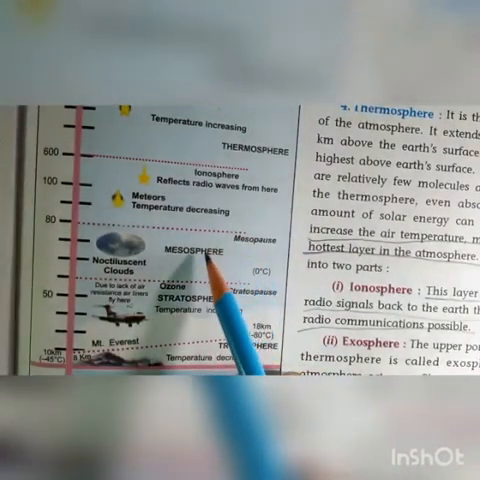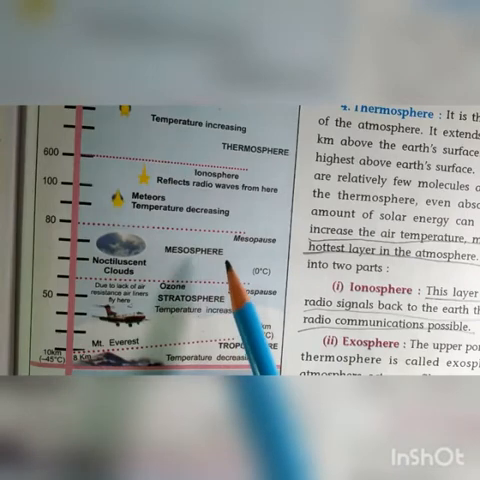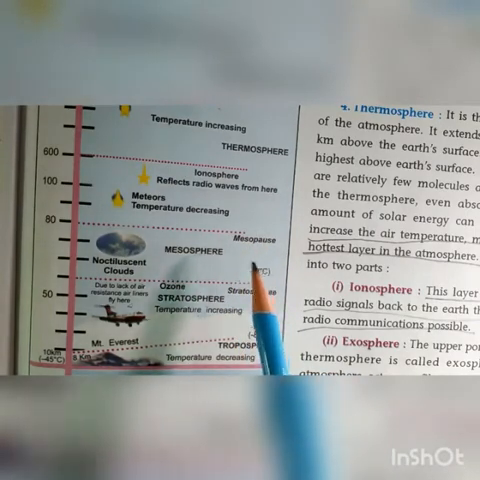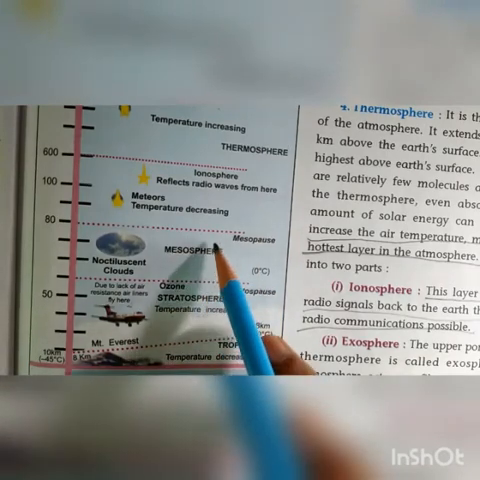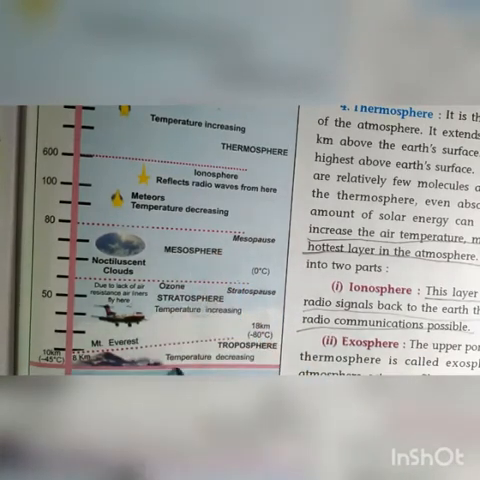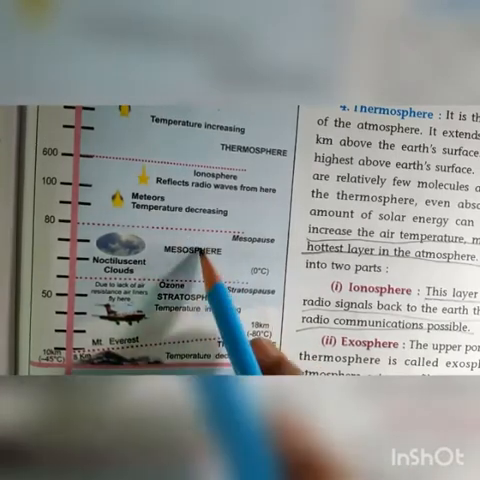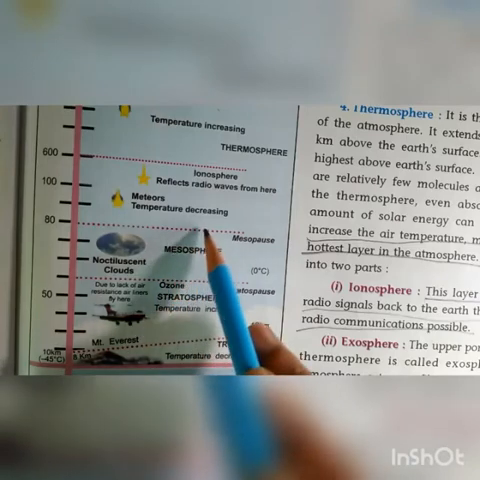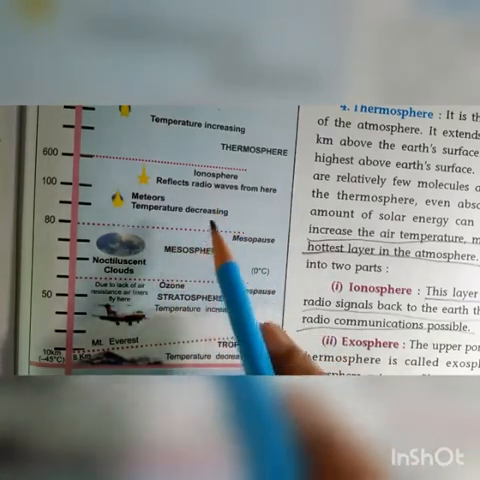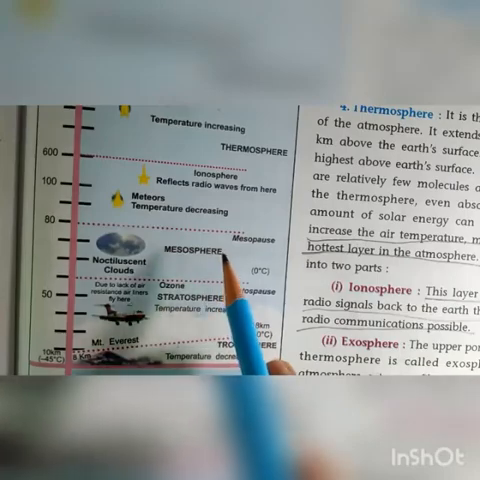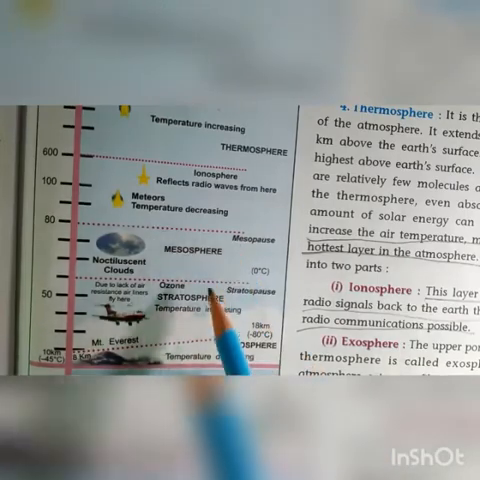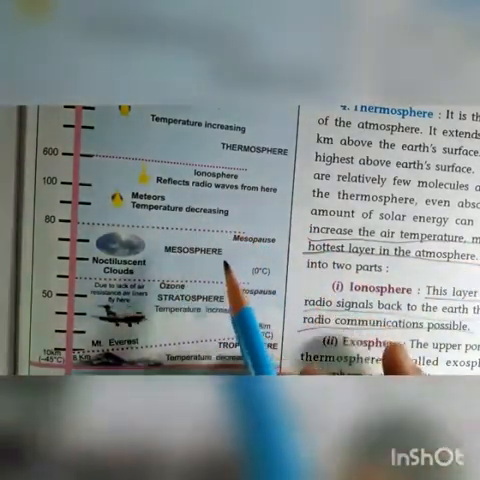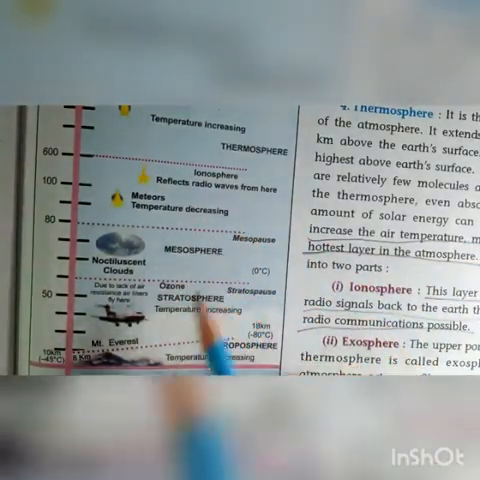The third layer is the mesosphere. It extends between 50 to 80 kilometers above the Earth's surface. Temperature falls with elevation. As we go higher, temperature decreases. It is the coldest among all the atmospheric layers. Among all the layers, the mesosphere is the coldest.